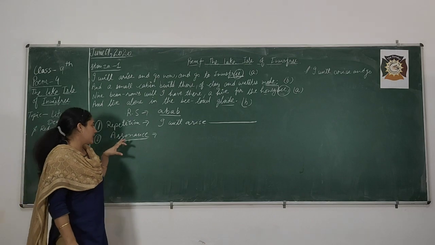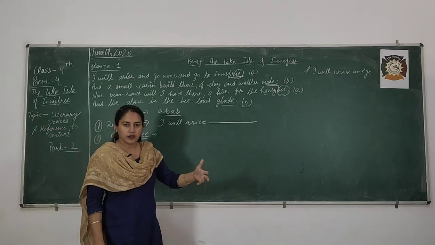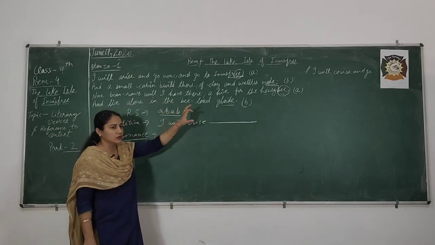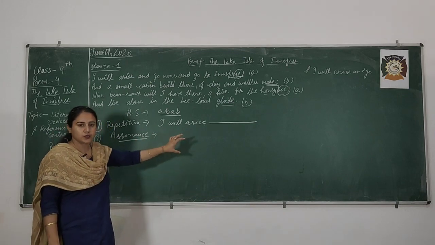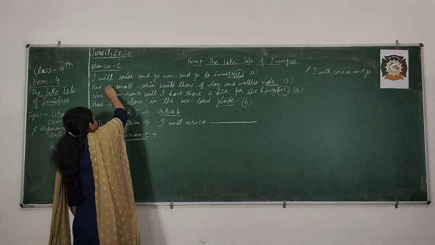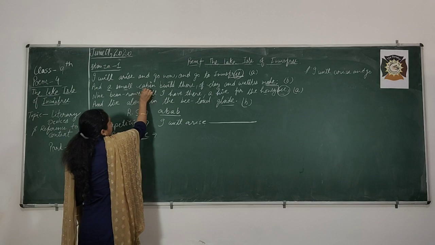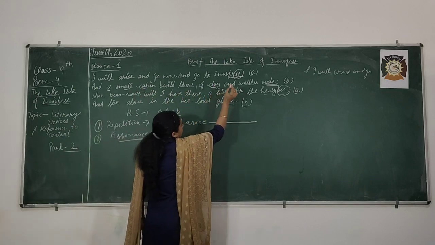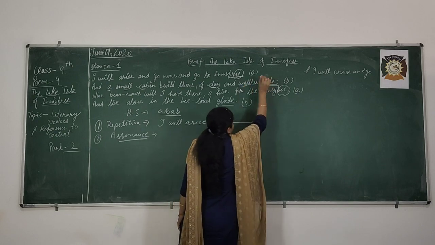When the sound of a vowel is repeated in particular words, we can say assonance is used as a literary device in the stanza. Here you can see a small, a cabin, a clay, a and wattles, a made, a.